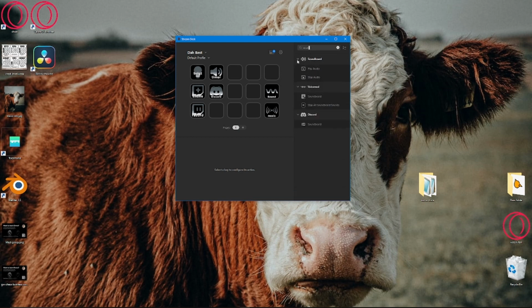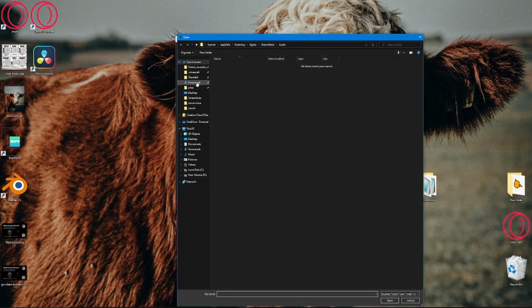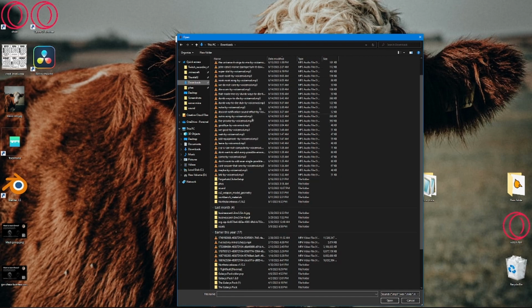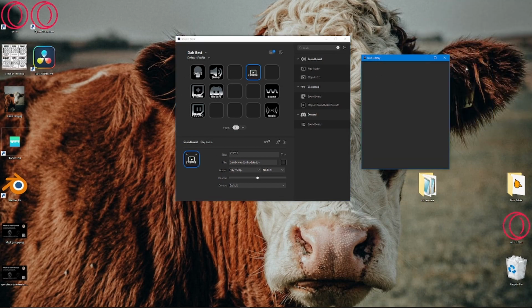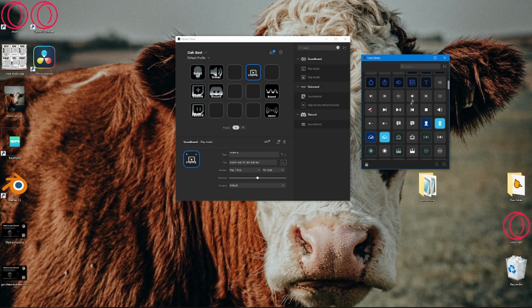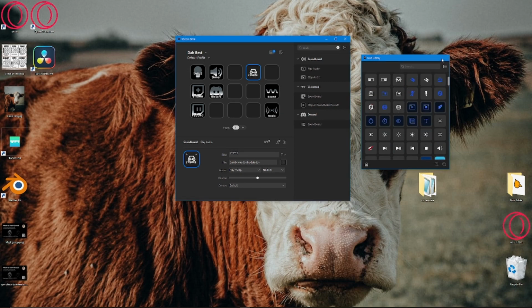So you open the soundboard right here, and then you grab the play audio. Whenever you press this, it will play the audio file you select. So if we go into a random sound effect here and we just put this in here, you can name it whatever you want. You could give it an icon. You can get different icons from different places, whatever.